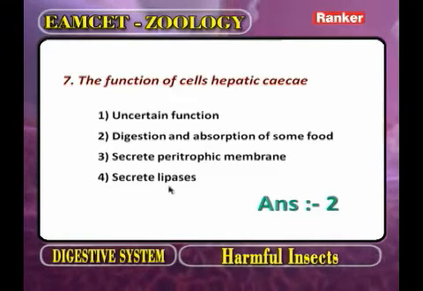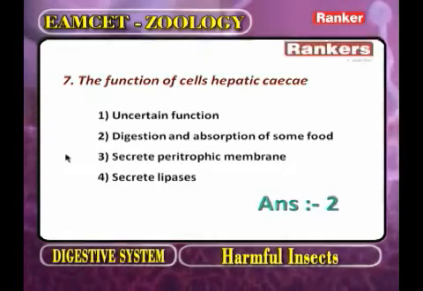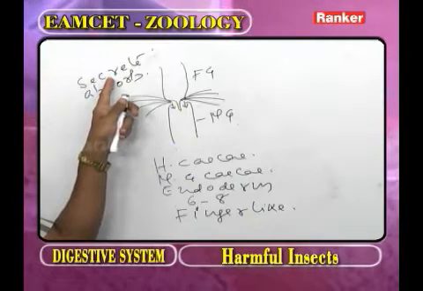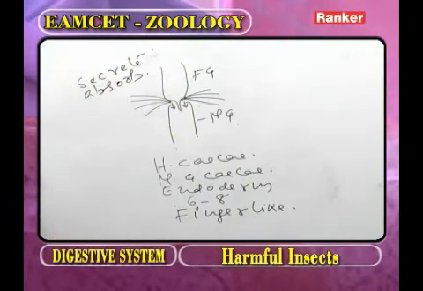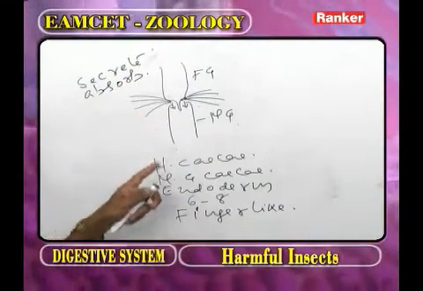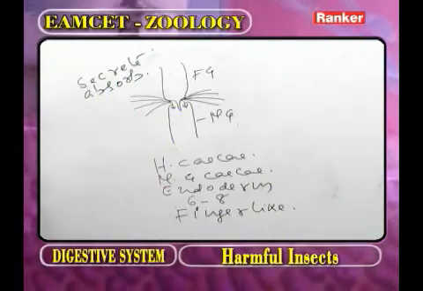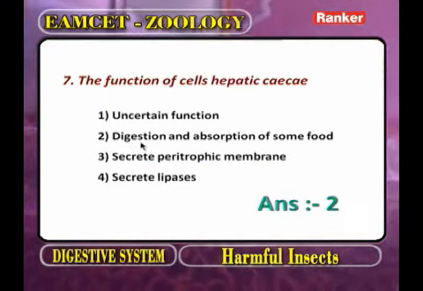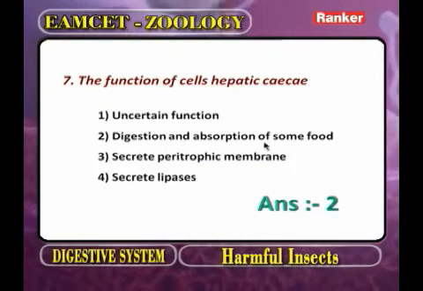The hepatic caeca secrete enzymes that help in digestion, and after digestion the digested food materials are absorbed by the hepatic caeca. So the answer is the second one, digestion and absorption.